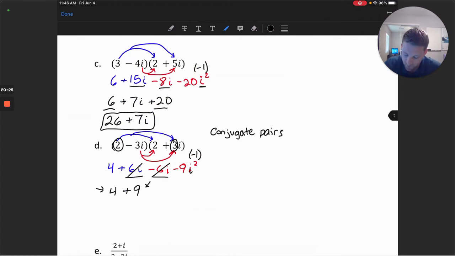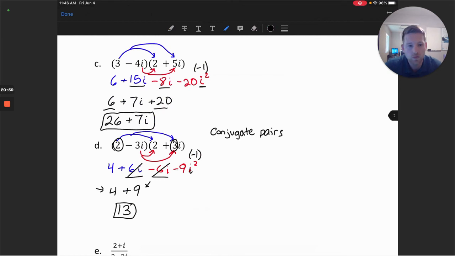So this would simplify just down to 13, or just a real number. So there are no imaginary units in this solution. Whenever you have conjugate pairs for these complex numbers, you'll always get a real number back when you do the multiplication.